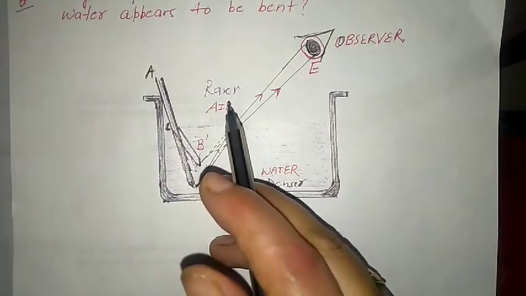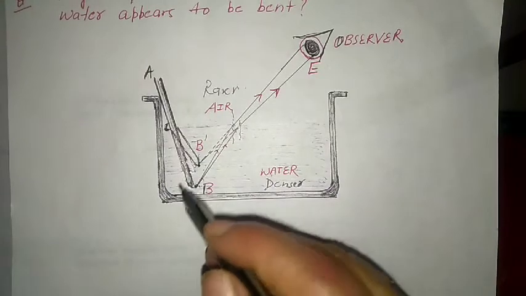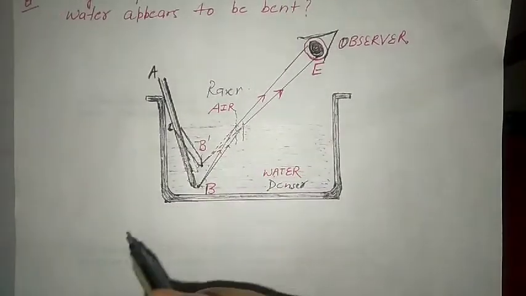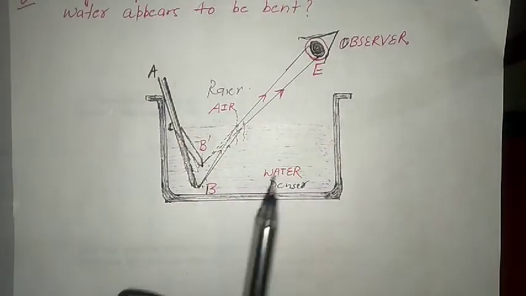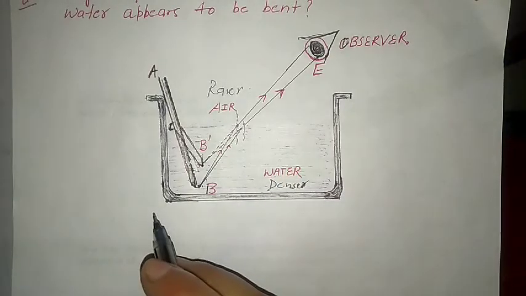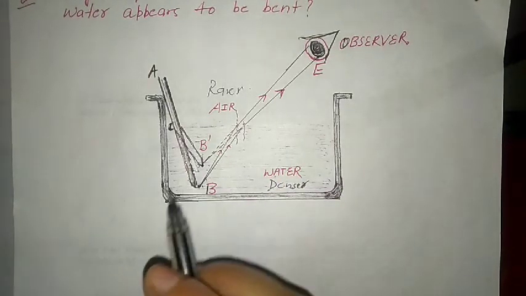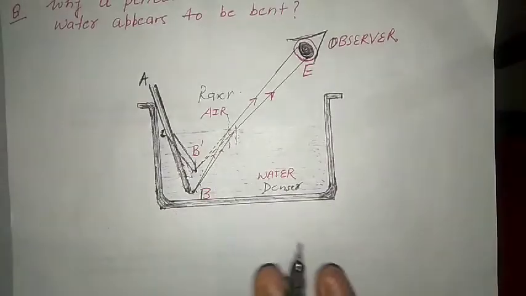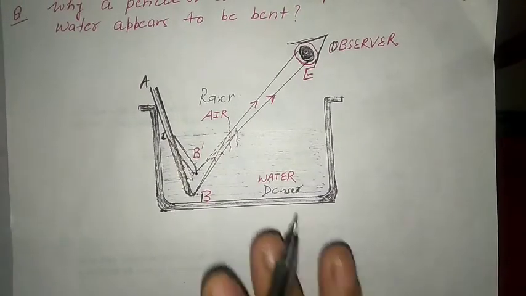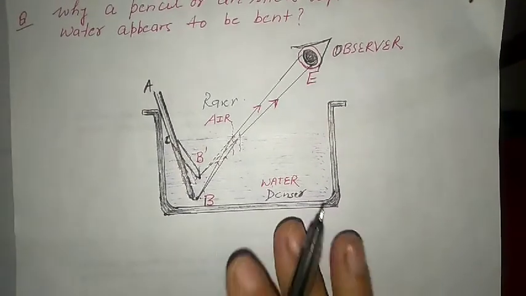Similarly, we can explain other examples, like a coin appearing to be raised from the bottom of a vessel, or a pool of water appearing to be less deep than it actually is. So like this we can do the other applications. Try to write all these in your notebooks.